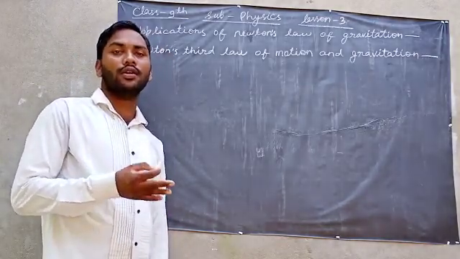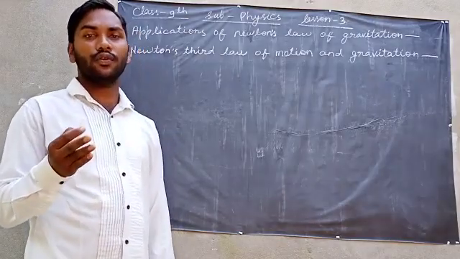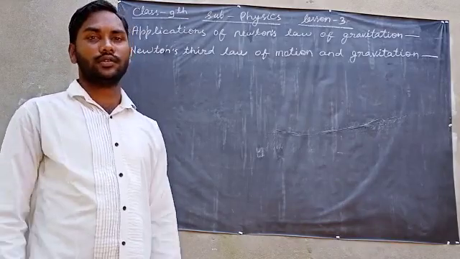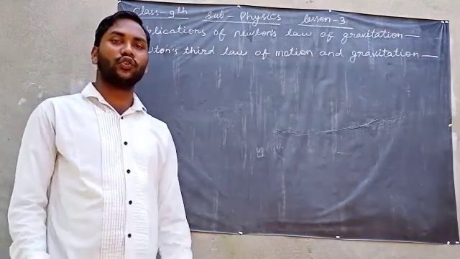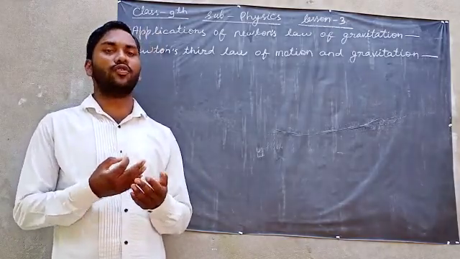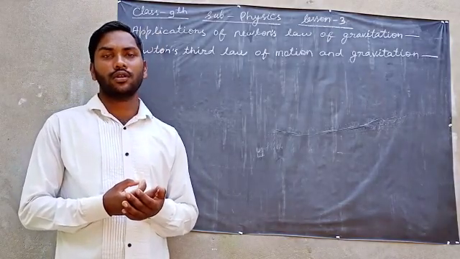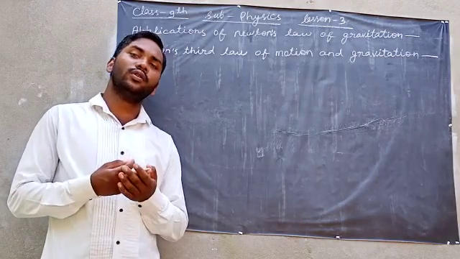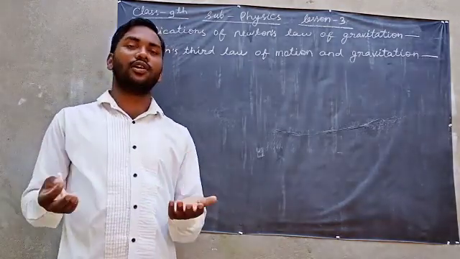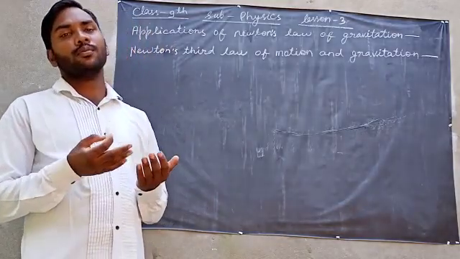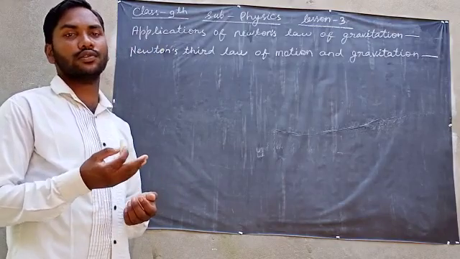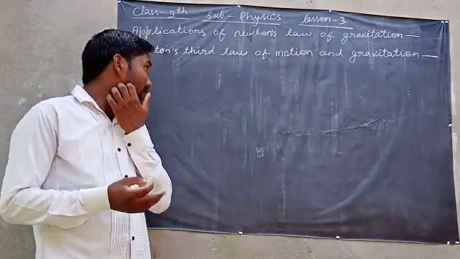For example, it is true for all objects of any shape and any size. It is true for every place in the universe. It is true at all times, either in day or night. So, due to these reasons, Newton's law of gravitation is also called the universal law of gravitation.